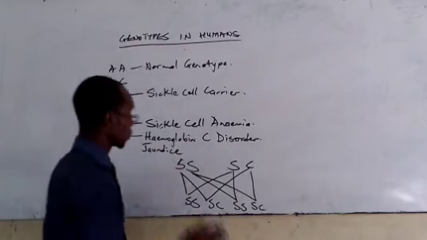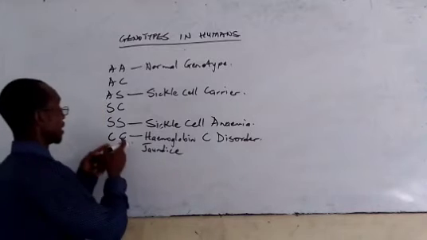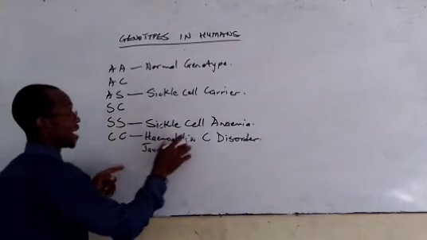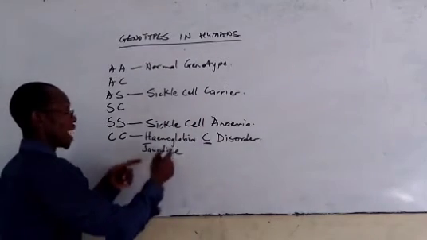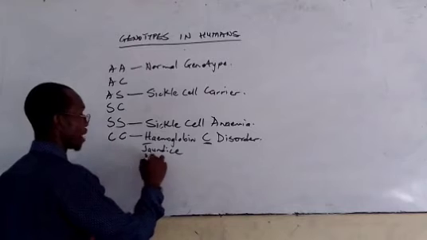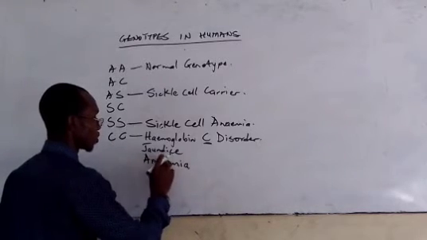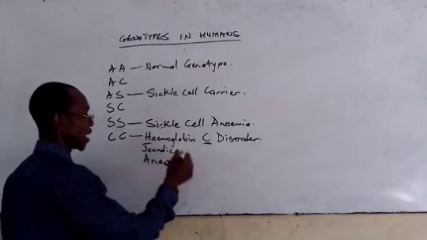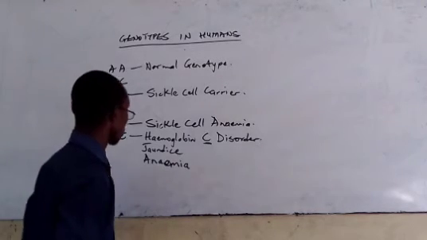Yes, let me just list a few of the health conditions. When we talk about the CC or the SC, particularly those with the C genotype, the hemoglobin C disorder, we have jaundice, we have anemia. Those are part of the health conditions, jaundice, anemia, and the rest, because we don't want to waste too much of our time.